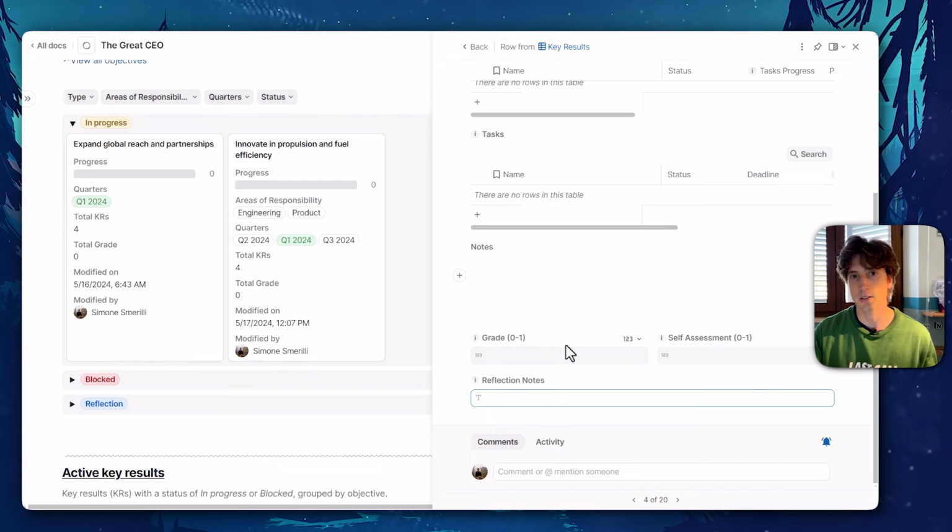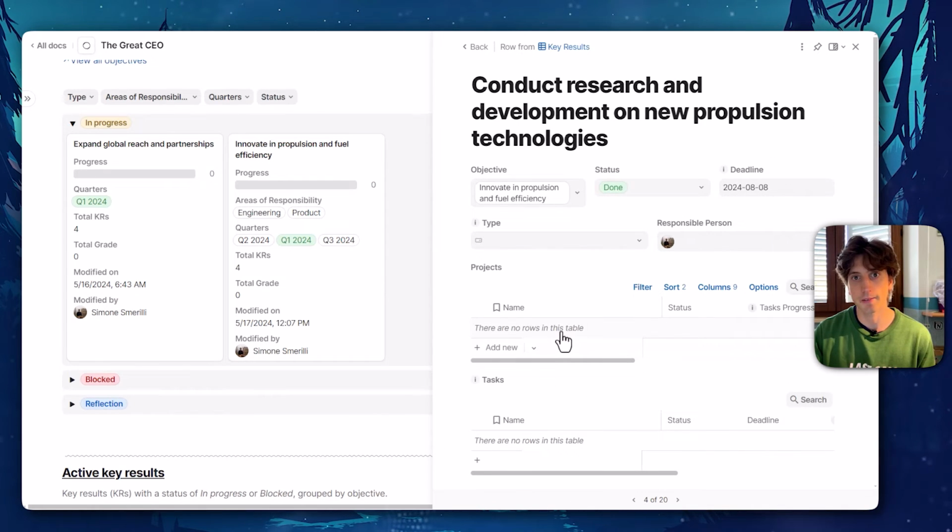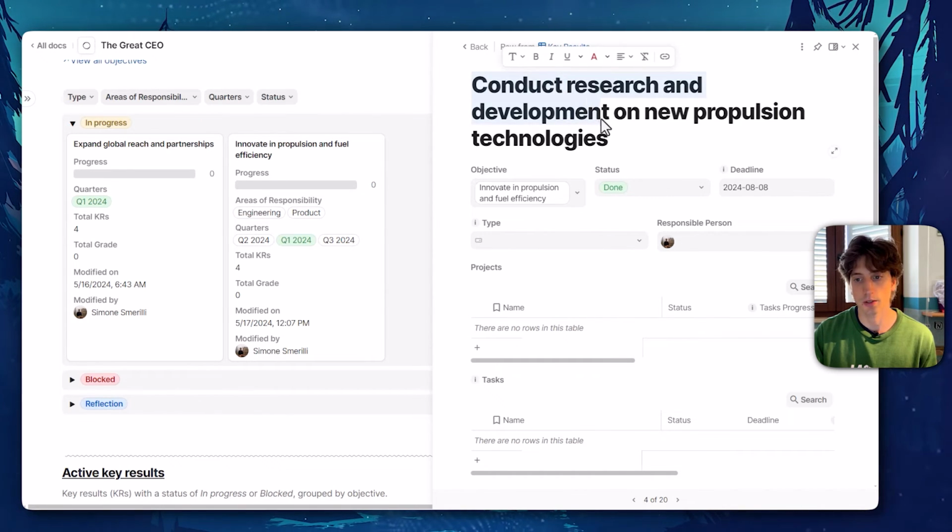The grade instead goes from a scale from 0 to 1, 1 being completely achieved and 0 being completely unachieved. So anything in between is the grade on the key result. Key results must be very measurable. So ideally, they have a clear quantity assigned to them. For example, here, this key result says conduct research and development on new propulsion technologies. So this key result would need a bit more clarifications.